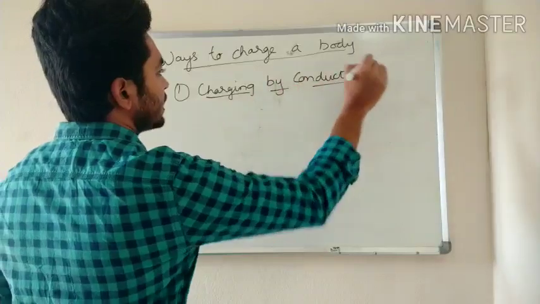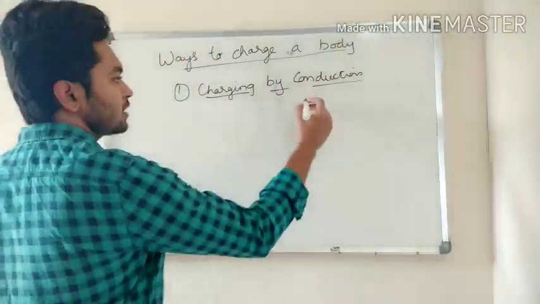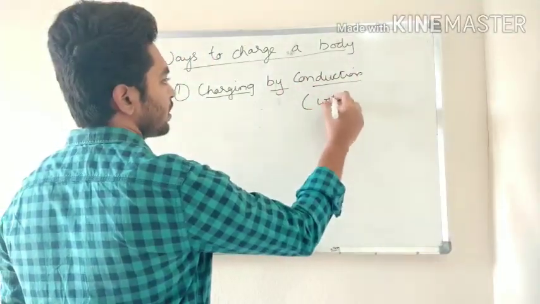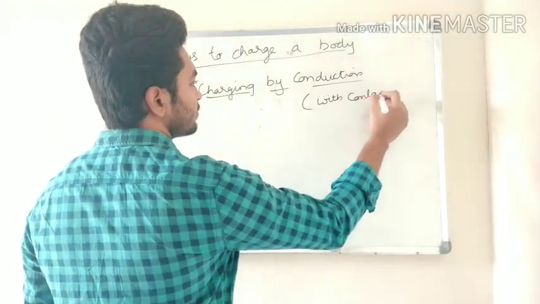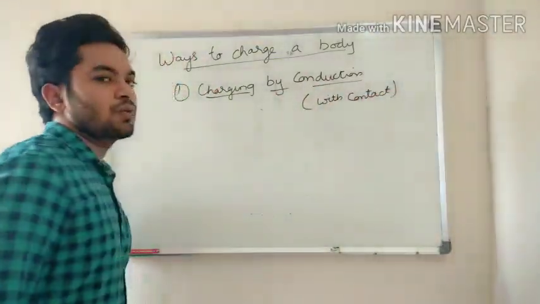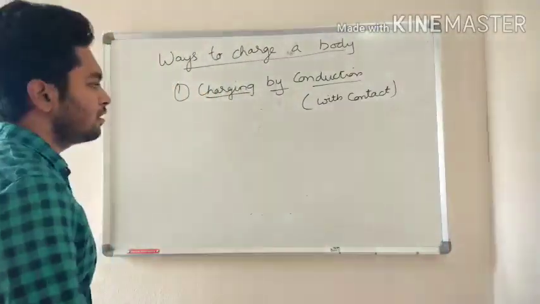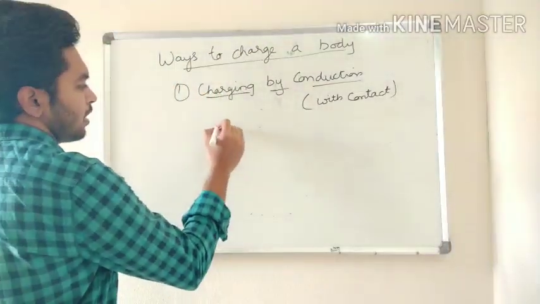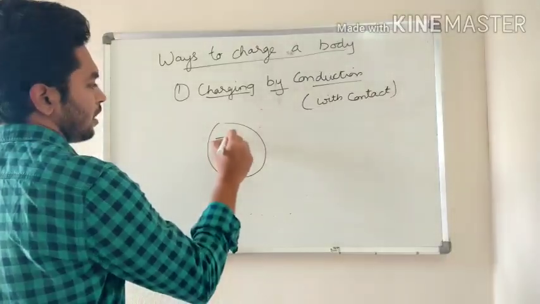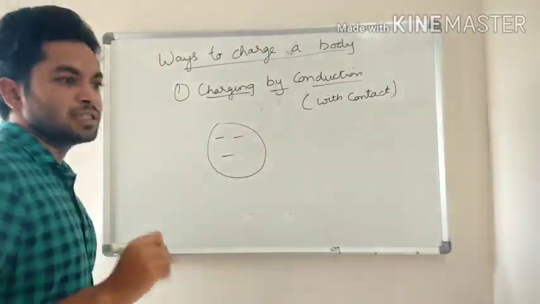Now what is this conduction? Conduction means with contact. Charging with contact. Right. Now suppose you have a body, everything with negative charge.